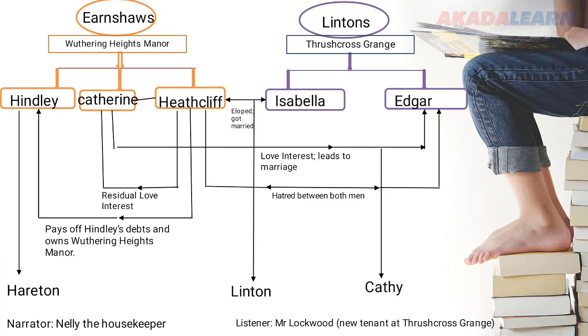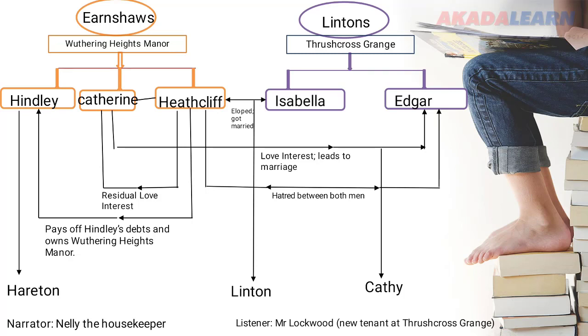Heathcliff overhears Catherine tell Nellie that she can never marry Heathcliff no matter what because he is a gypsy, he is different. That makes him heartbroken, and then he leaves Wuthering Heights completely and is gone for 3 whole years. While he is gone, Catherine continues to court and ends up marrying Edgar.